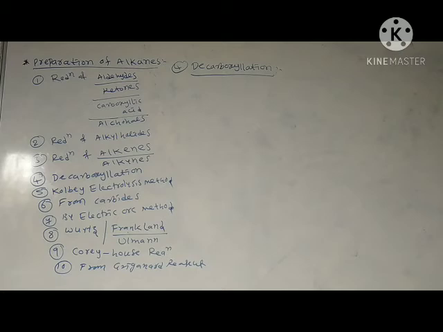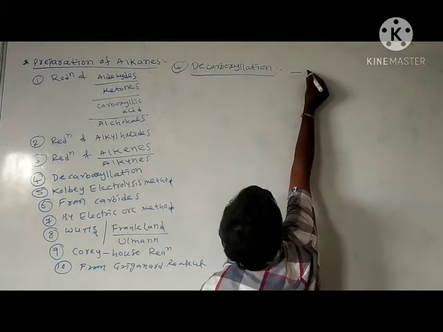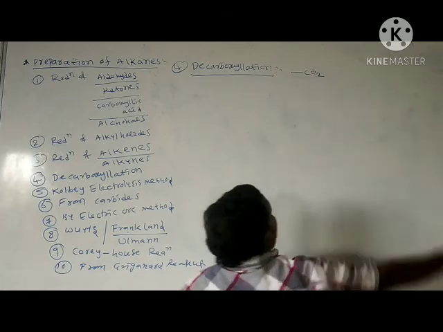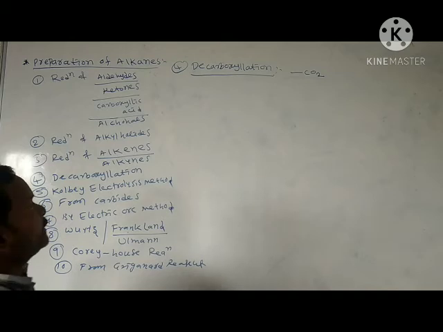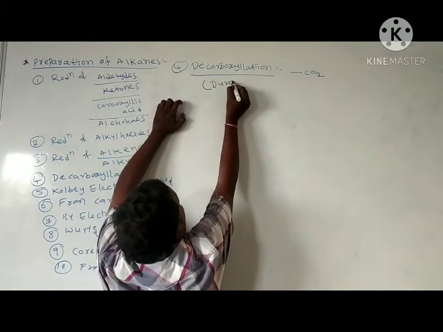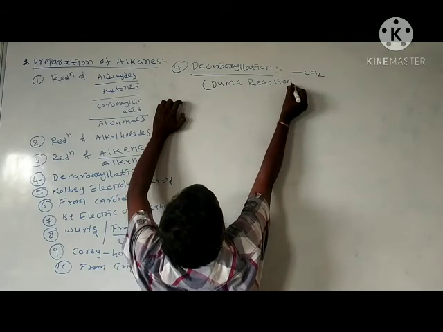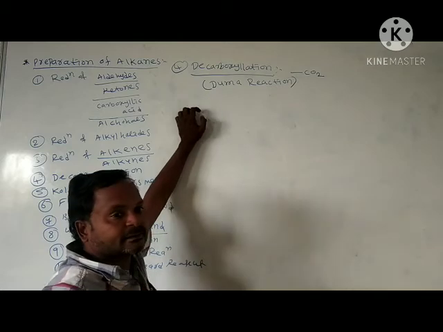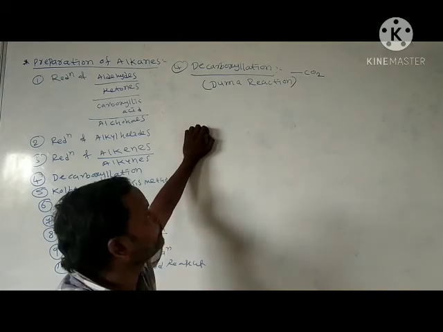Carboxylation means carbon dioxide. Removal of carbon dioxide is called decarboxylation. And this decarboxylation reaction is also called the Dumas reaction.